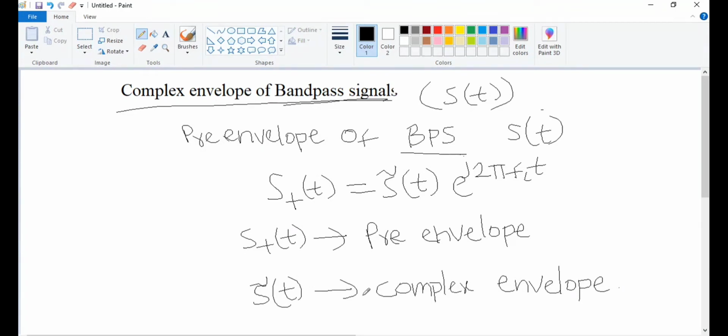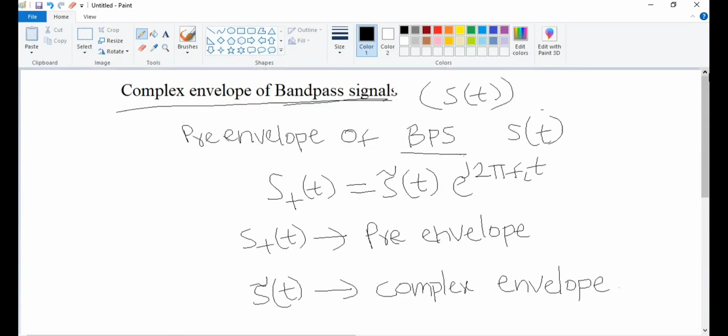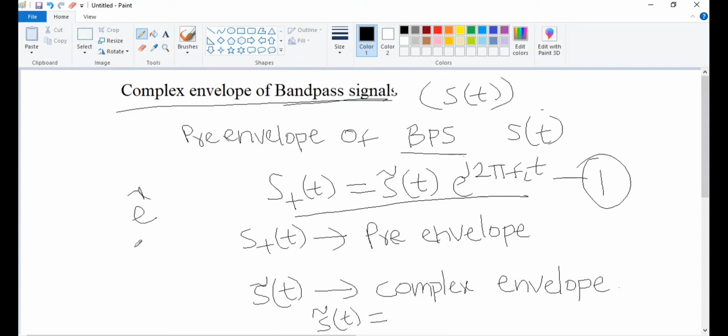So what I can do, if I want to write the equation from this first equation, I can write S tilde of t by taking this e power j 2 pi fct to the other side. If I take e power x to the other side, it becomes e power minus x. I will use the same thing.